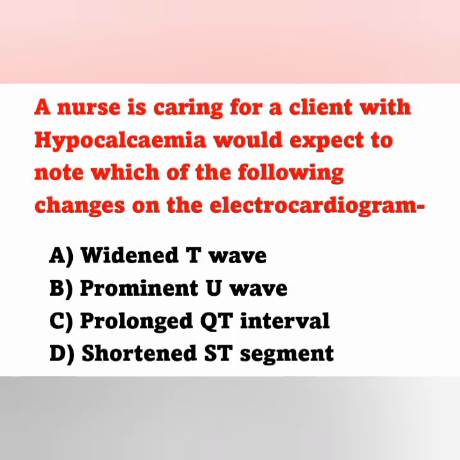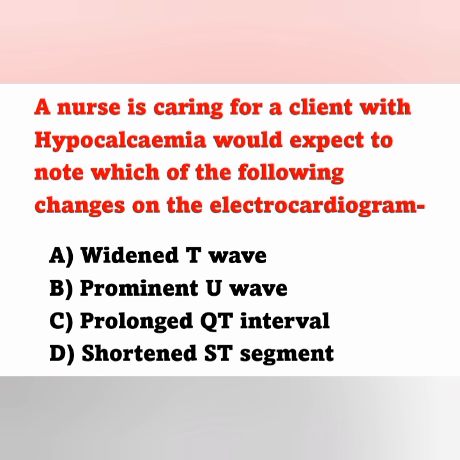And the next question, a nurse caring for a client with hypocalcemia would expect to note which of the following changes on the electrocardiogram? Option A widened T wave, option B prominent U wave, option C prolonged QT interval, option D shortened ST segment.